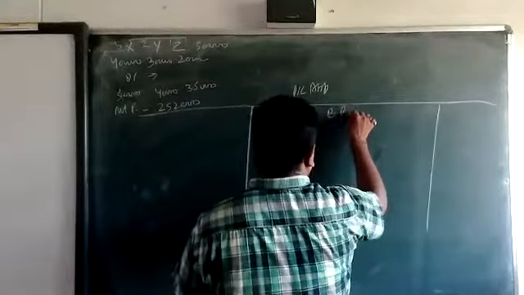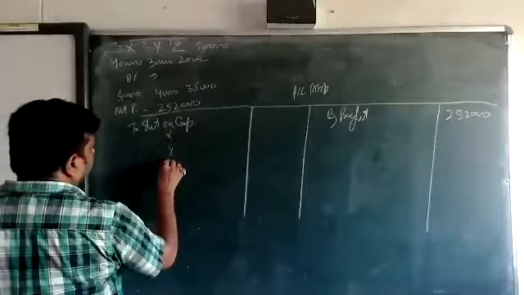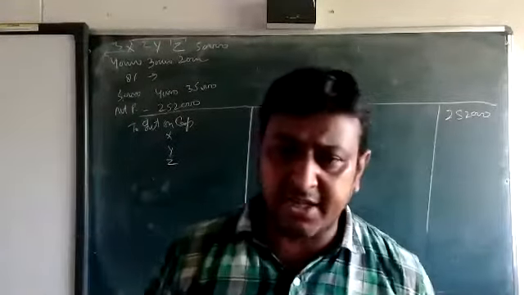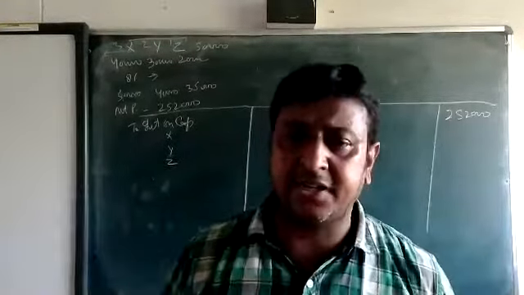Only interest on capital is given, for X, Y, and Z. No other expense is there, no other income. No salary, no commission, no interest on drawings. These are all not given. Just calculate 8%.